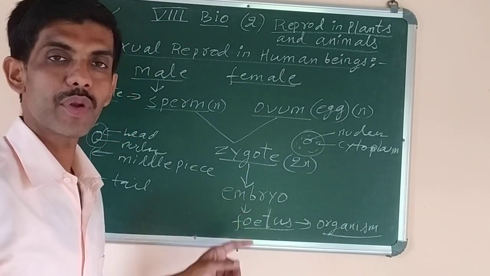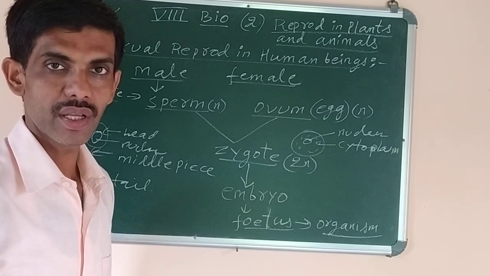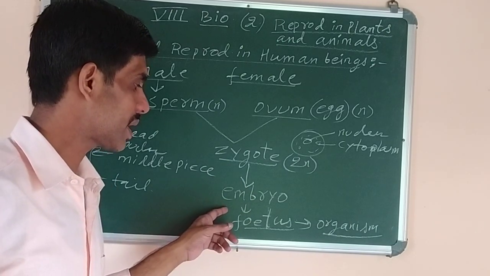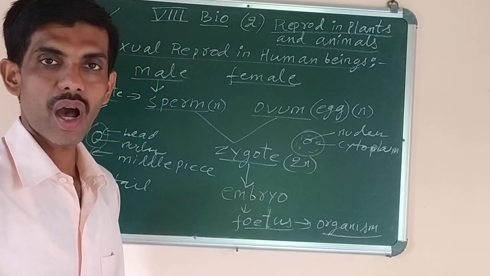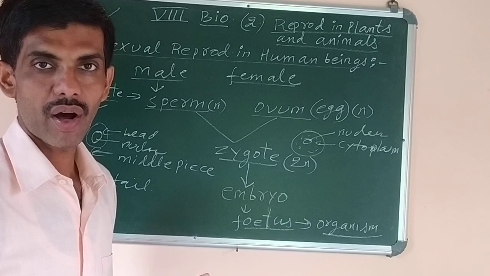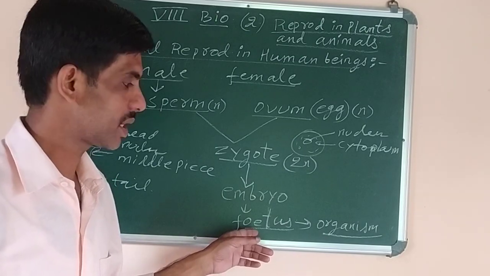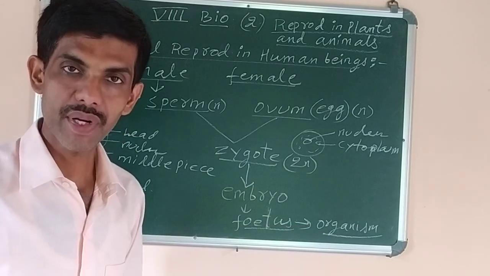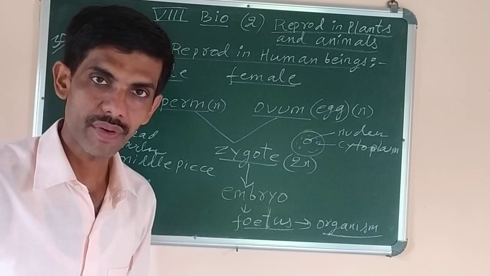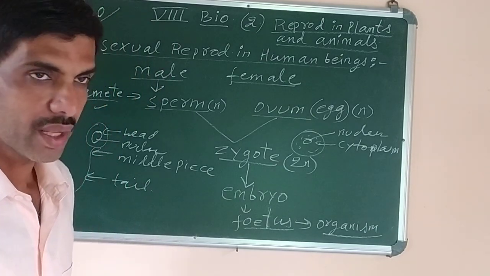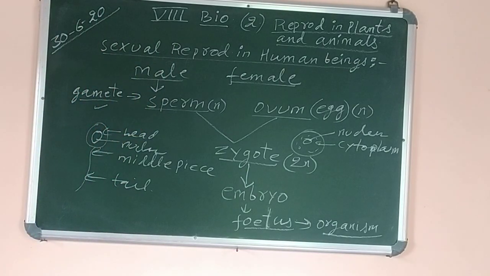So what is embryo? Embryo is formed by the division of cells of zygote, and the embryo results in the formation of fetus, and the fetus will grow inside the female organ, that is the uterus. And after completing its growth and development, it will result in the formation of a complete organism, which is known as either the male child or the female child. Now in the next topic we'll study the female reproductive organs.